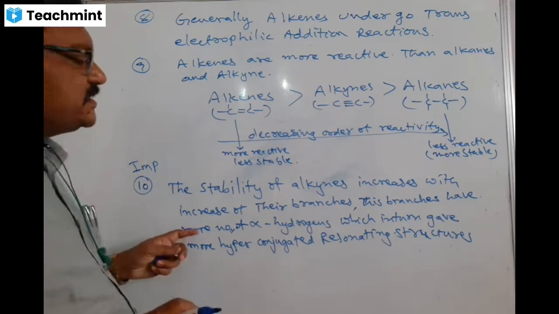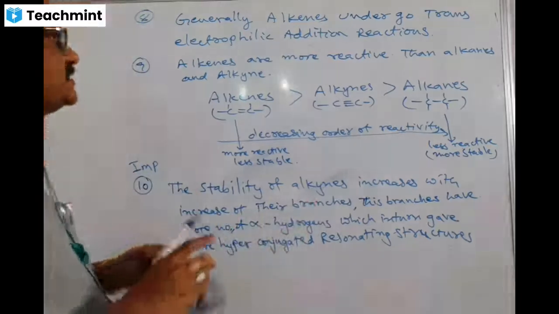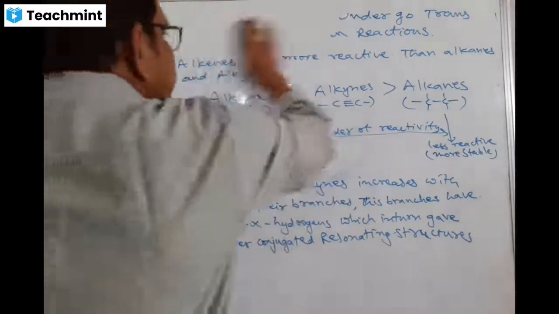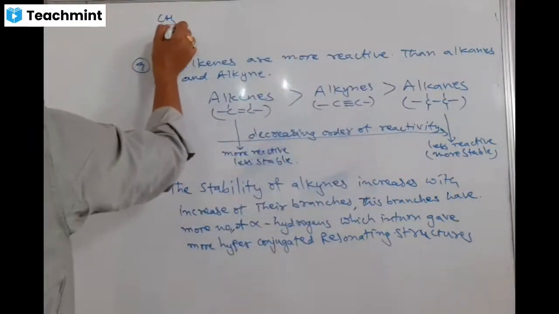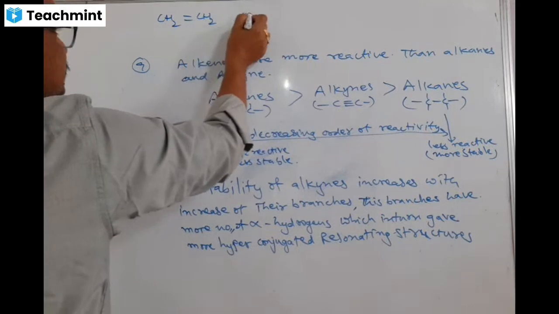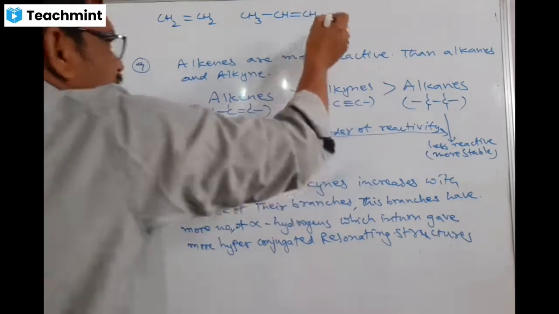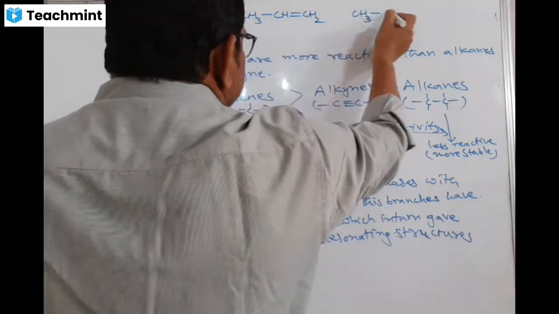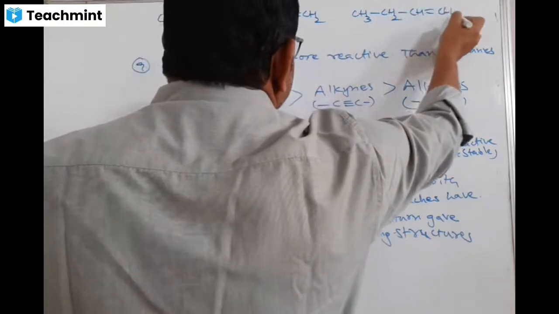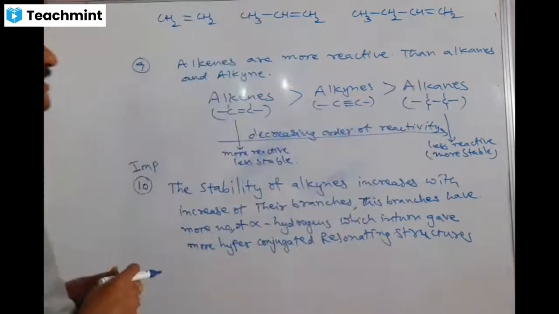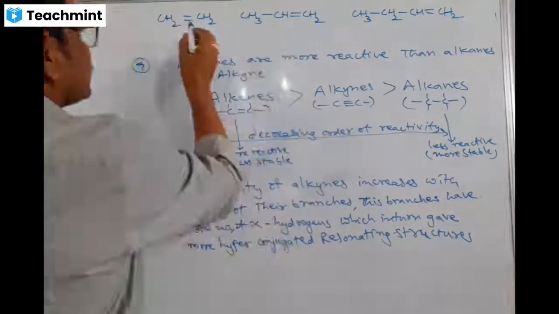See what I am saying here. Stability of alkenes increases with increase of their branches. First, we see that stability of alkenes increases with increase of their branches. That means, I am writing here CH2=CH2, CH3CH=CH2, CH3CH2CH=CH2. I am writing here three types of alkenes.